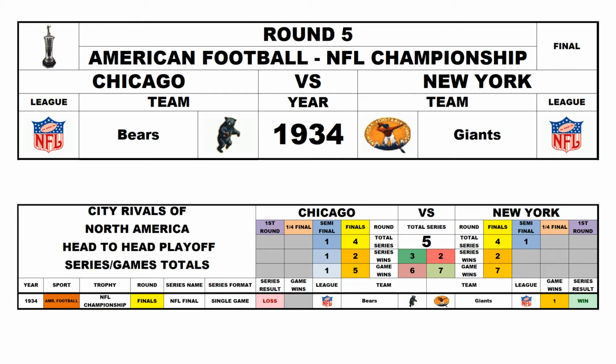Round 5, NFL Championship 1934, Chicago Bears versus the New York Giants. The Giants won the championship this year, so now it's Chicago 3, New York 2.